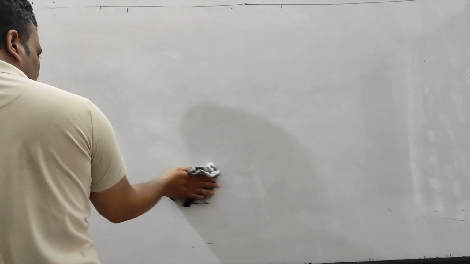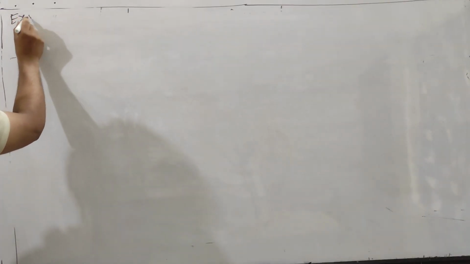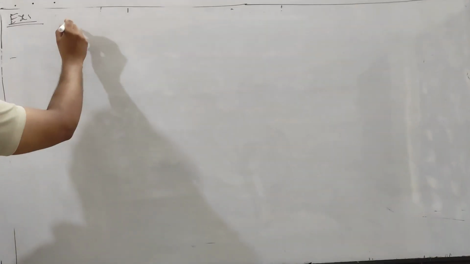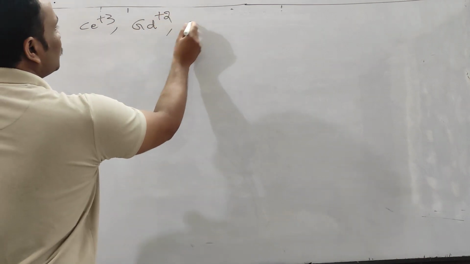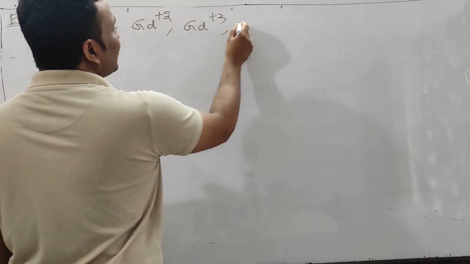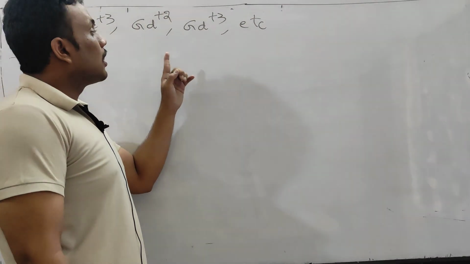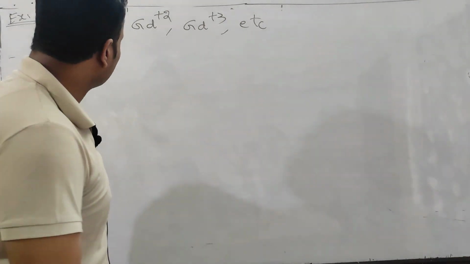Well, let's see examples. I'm going to take some examples from previous competitive examinations. So we are asked the electronic configuration of cerium plus 3, gadolinium plus 2, gadolinium plus 3, like that. Okay, these are already asked questions in national competitive examinations.